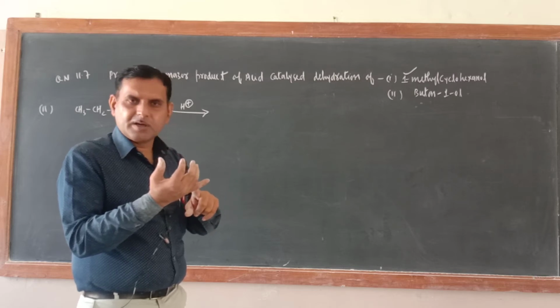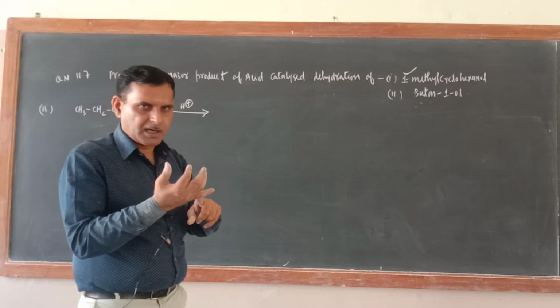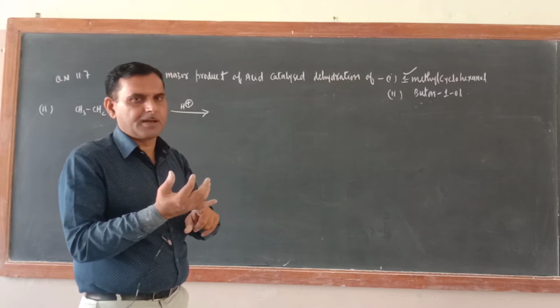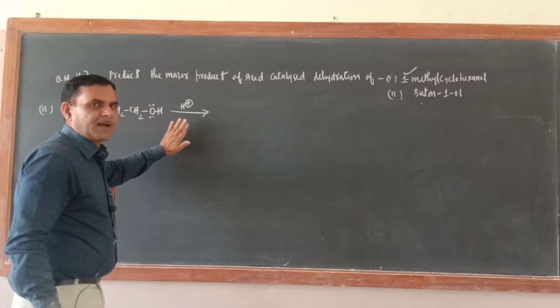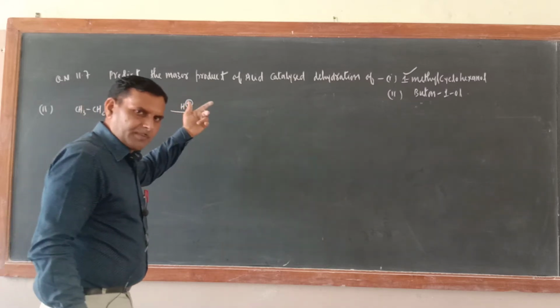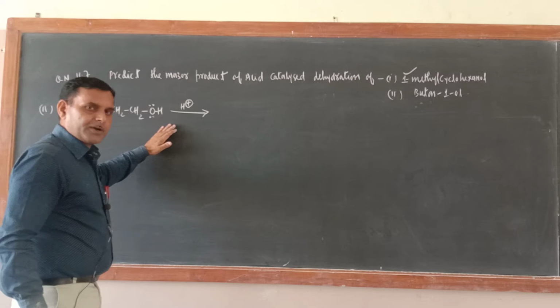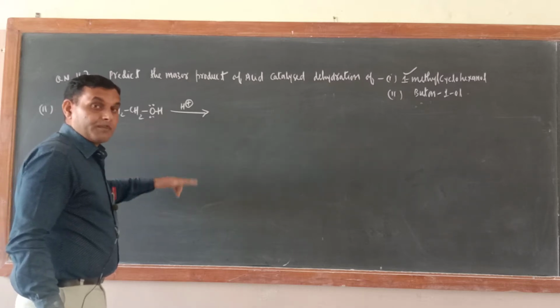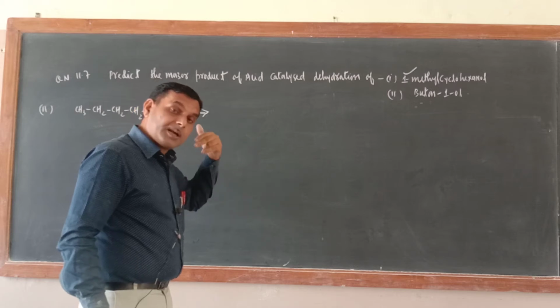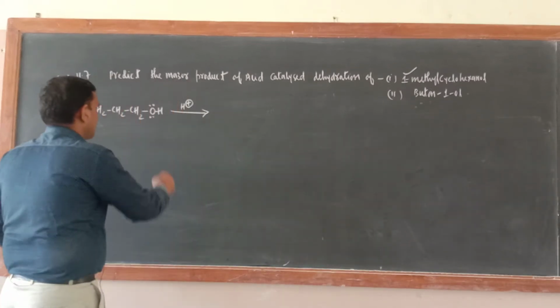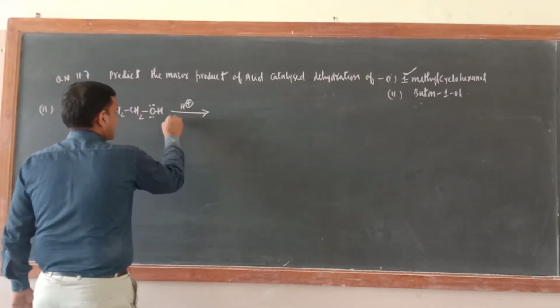And what is the third one? Loss of one proton, then alkene will be formed. So let us do this one in the mechanism way. First one also can be done, but here I have to make a 1,2 hydride shift, because carbocation which is forming there should be in the more stable form. Just see, now protonate this one.